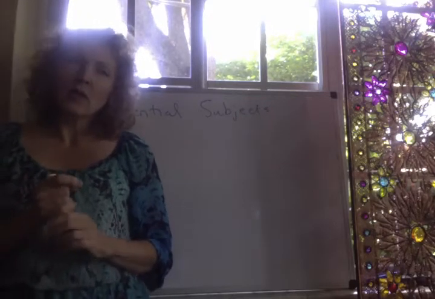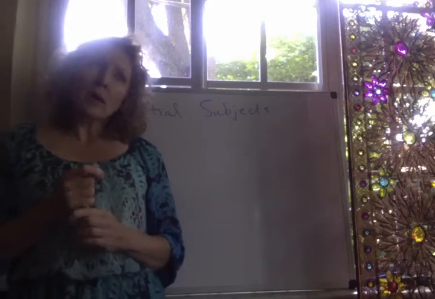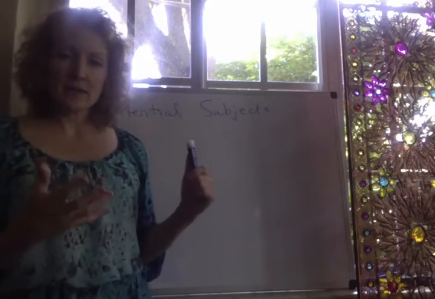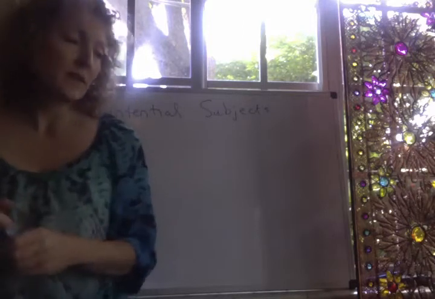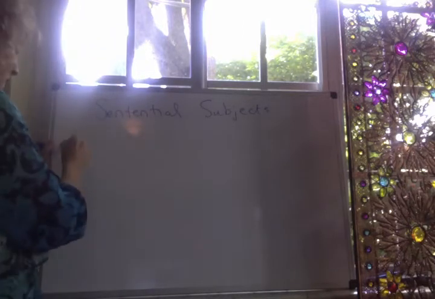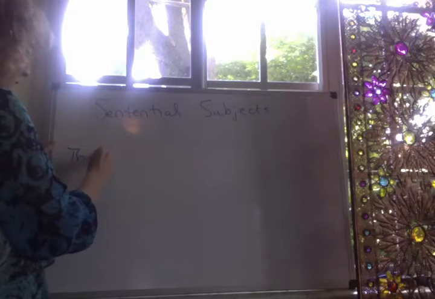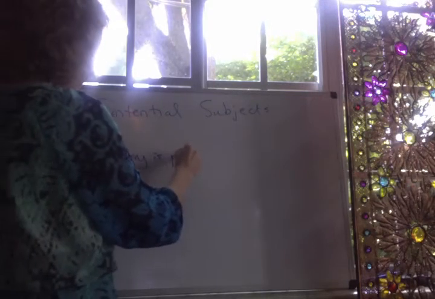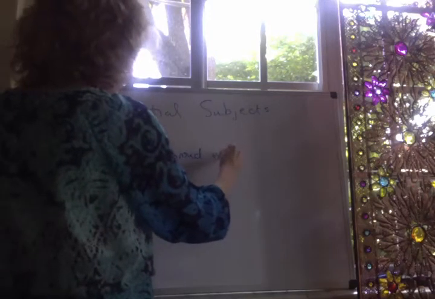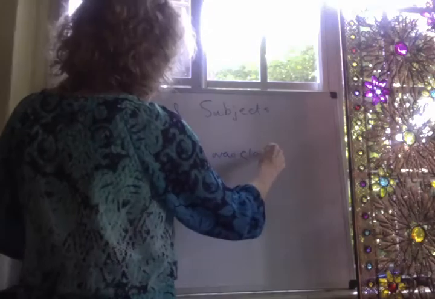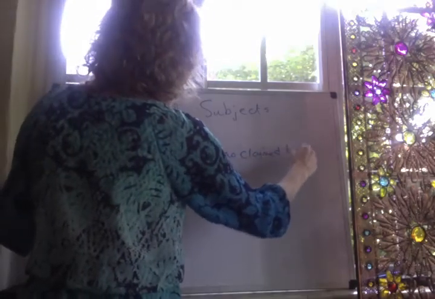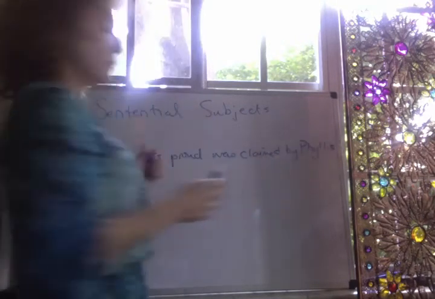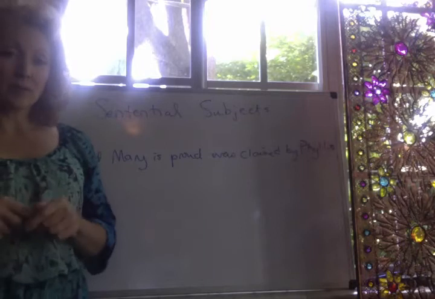But first, we want to think about what is the possibility of having a sentence serving as the subject of another sentence. So, for example, if you say that Mary is proud was claimed by Phyllis. Okay, that Mary is proud was claimed by Phyllis.